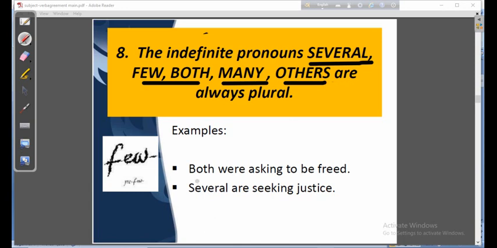Like, both were asking to be freed. Both. It's not one thing. Several. It's not one being. That is why it has taken a plural verb. These are indefinite pronouns, and these are plural. Dear students, I think you have understood it very clearly, and let us move to the next.